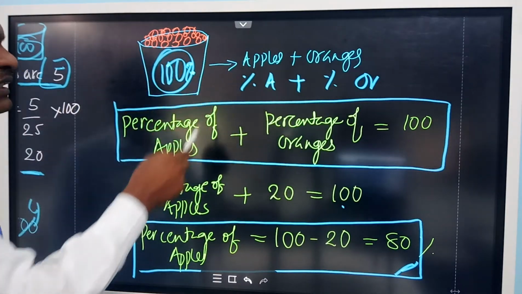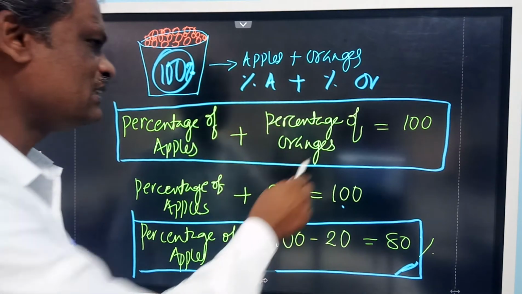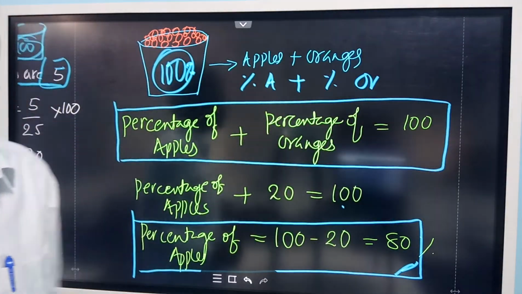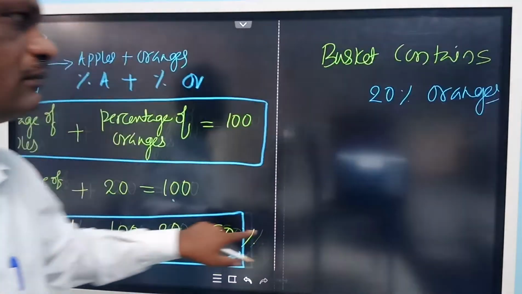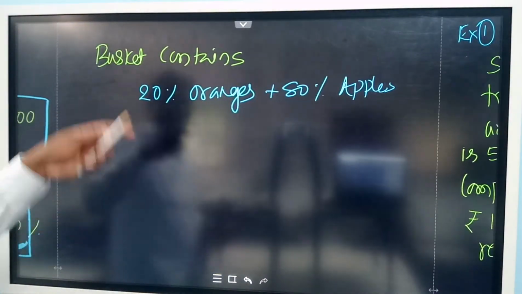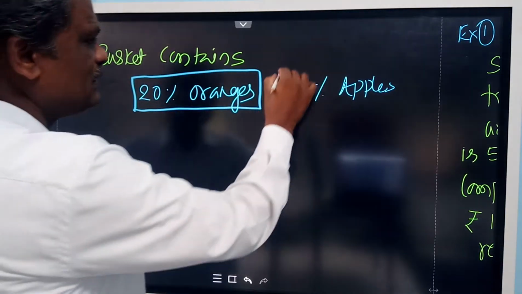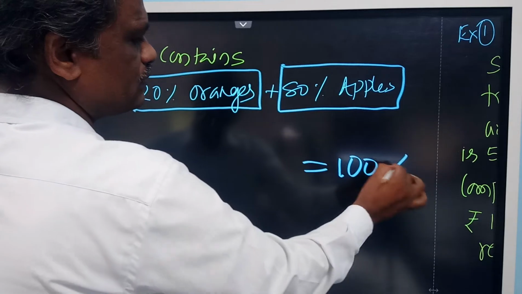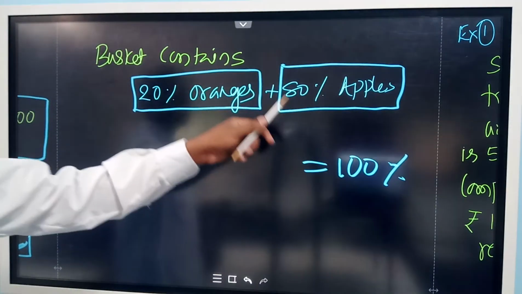So here there are only two things. If you know one thing, then the other thing's percentage can be calculated using this. You should keep in mind the total percentage is always equal to 100. The sum should be equal to 100 only. So the basket contains 20% oranges and 80% apples. Total it should be 100% of the fruits: 20% oranges plus 80% apples.